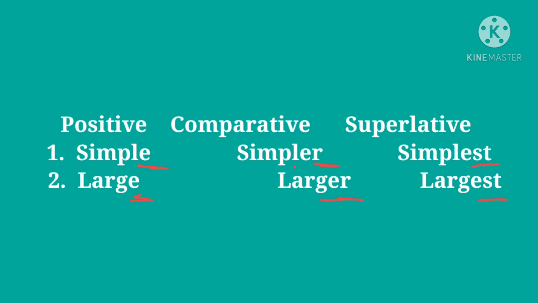So students, did you understand what degrees of adjective means? What are the types of degree? That is positive, comparative and superlative. Positive degree we use to describe things. Comparative degree we use to compare two things. And superlative degree we use to compare more than two things. So students, did you understand what degrees of adjective are? You have to revise the video.